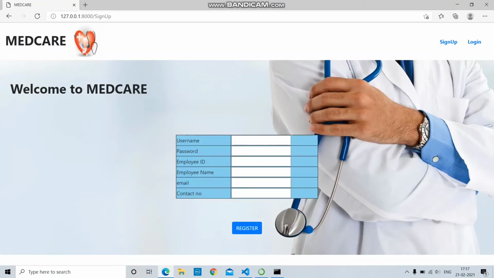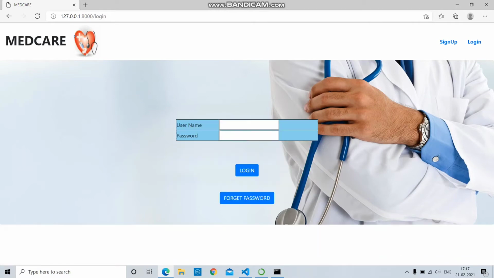This is the web application which I have created and have named it as Medcare. Here we have sign up and login pages. If you are a new user, you can sign up by entering those particulars and clicking register. Since I am an existing user, I am directly logging in with my account.